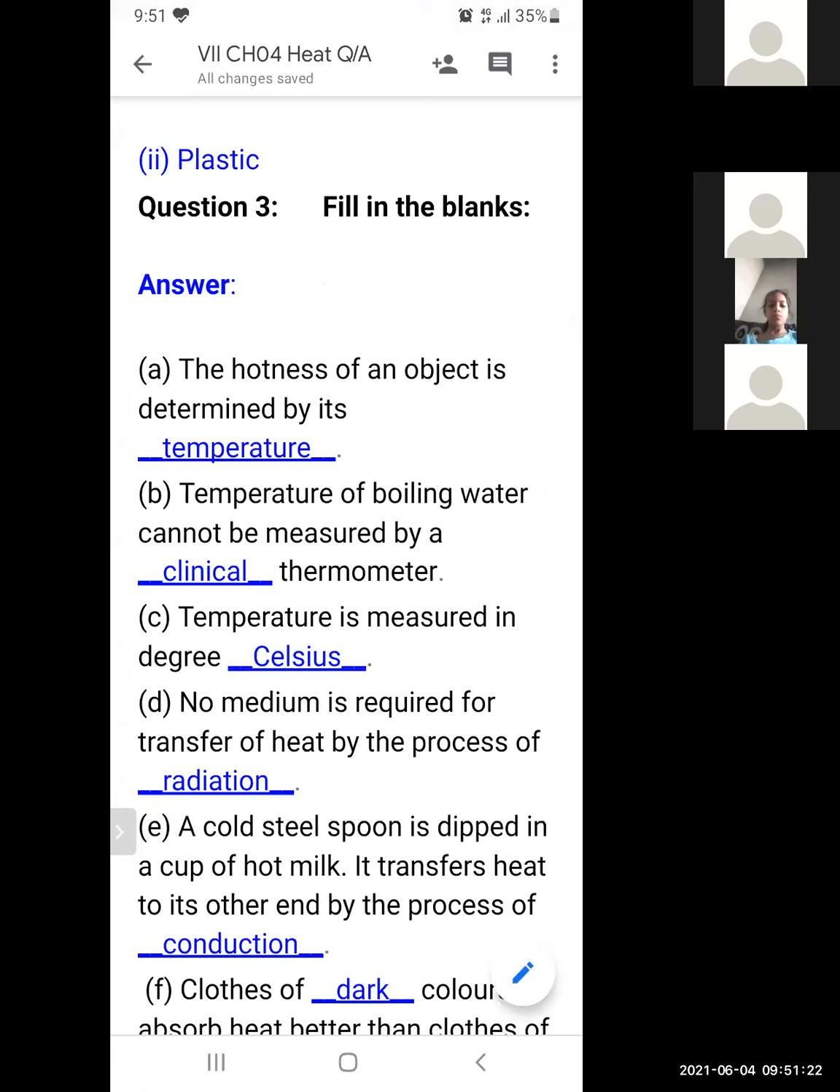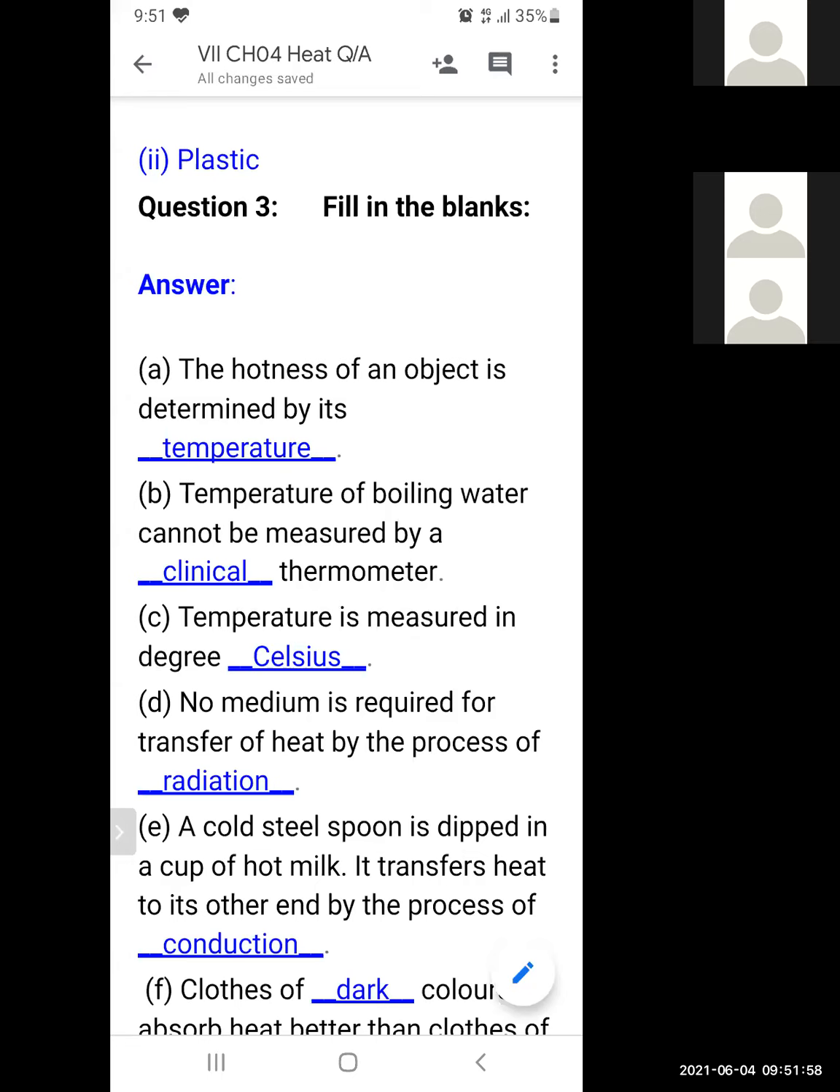Temperature of boiling water cannot be measured by a dash. Clinical, laboratory, both, none of the above. So the correct option will be clinical thermometer. If the answer is can be measured, then it will be laboratory. Cannot be measured, it will be clinical thermometer. For boiling water temperature, we use a laboratory thermometer. It cannot be measured by a clinical thermometer.